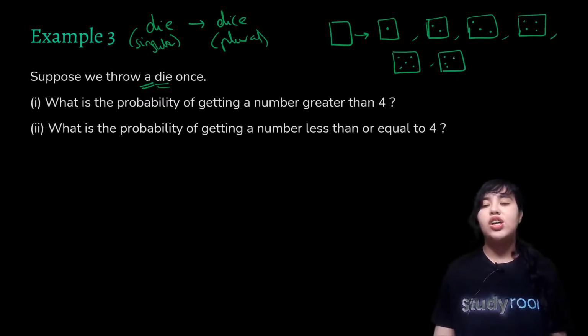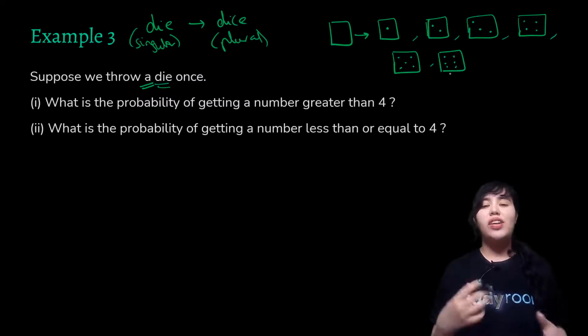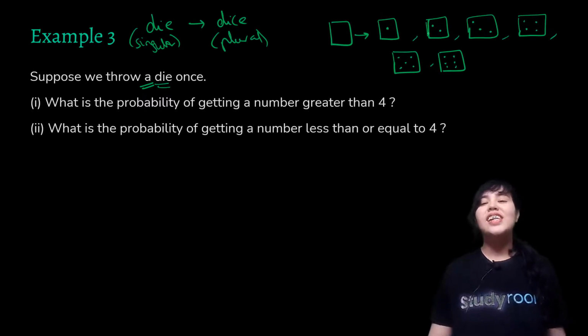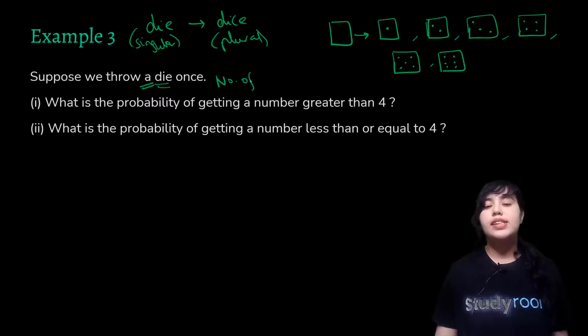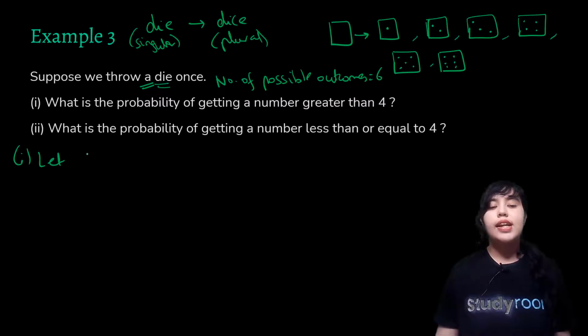If you have any board games at your place and you've got a die, then quickly grab it, and it will make it all the more interesting and fun. So there are 6 possibilities. You can get a 1, 2, 3, 4, 5 or 6. So the number of possible outcomes in this case would be 6.